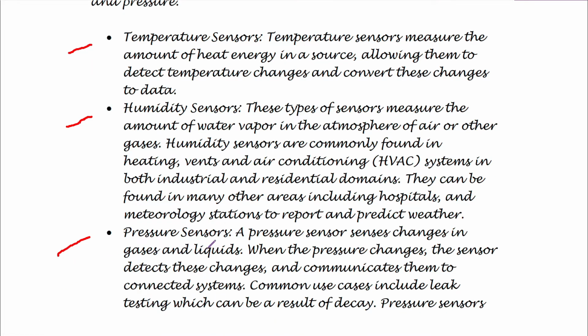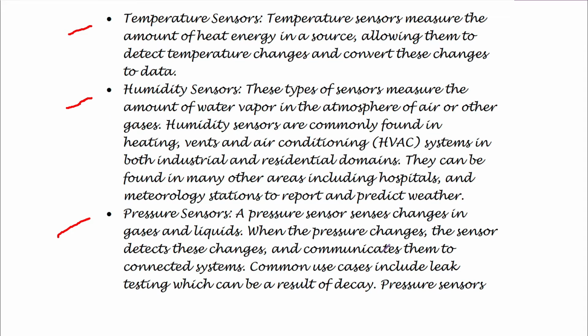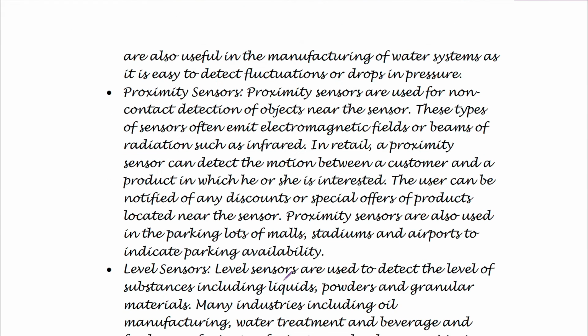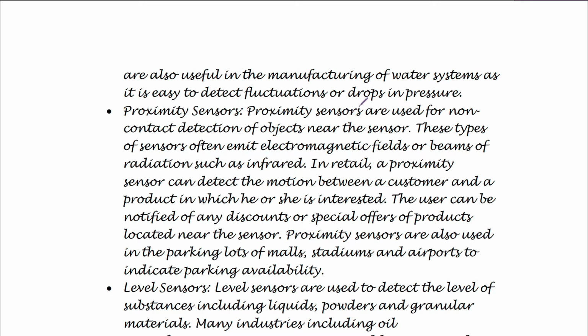Then we have another category of sensors, called pressure sensors. A pressure sensor basically senses changes in the pressure of gases and liquids. So whenever the pressure changes, the sensor will detect these changes and accordingly generate an electrical voltage. Common scenarios where pressure sensors are used are leak testing, and they are also used in manufacturing of water systems to detect fluctuations or drops in pressure.